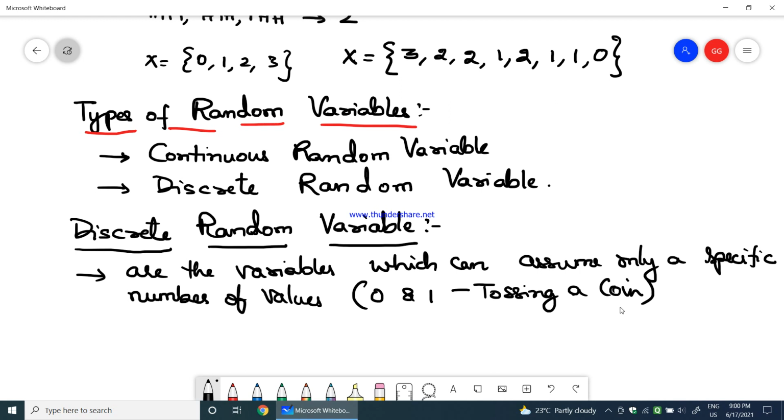Tossing a coin would be an example of a discrete random variable.